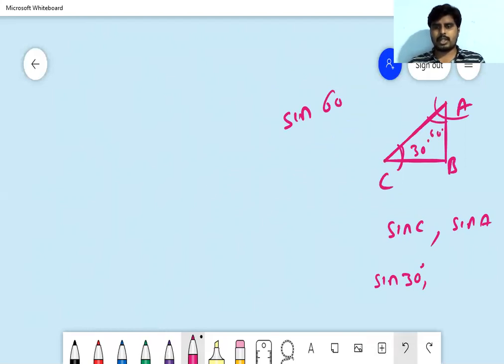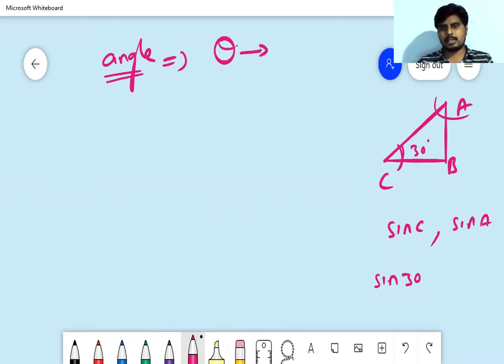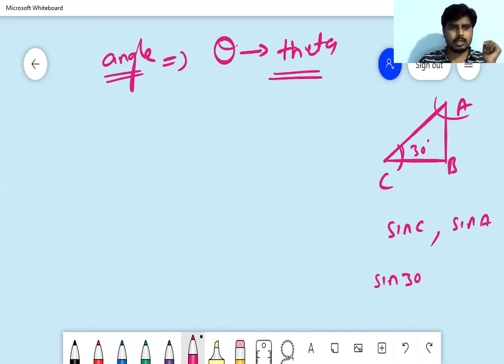So instead of writing all these things, we can simply denote an angle in this trigonometry chapter by this notation known as theta. Theta is nothing but an angle representation, which we use instead of A, B, C, 30, 60.